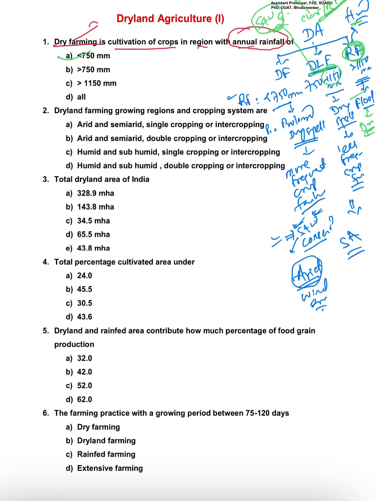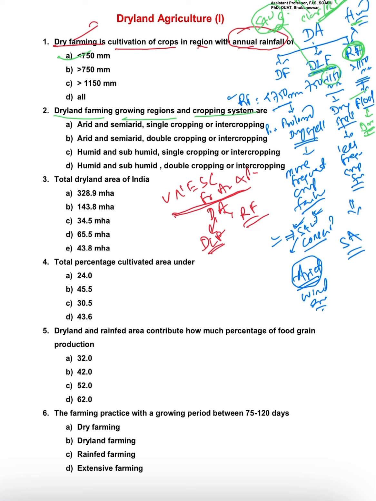Okay, and we will see the next question: dryland farming, growing regions and cropping system. Already we have told, if we see which commission, the United Nations Economic and Social Commission for Asia and Pacific, this organization categorized dryland agriculture into two groups: one is dryland farming, another is rainfed farming.